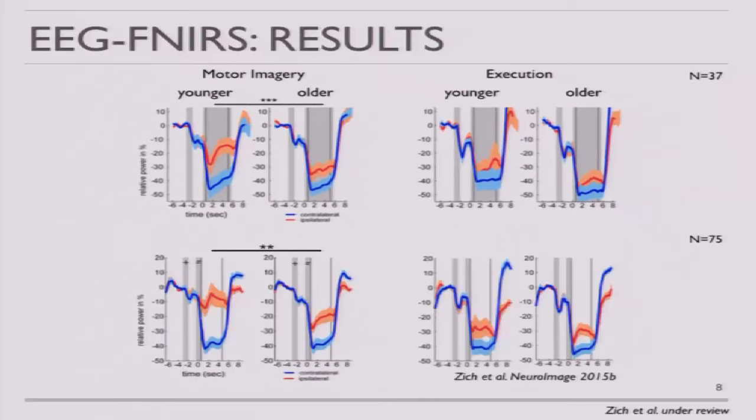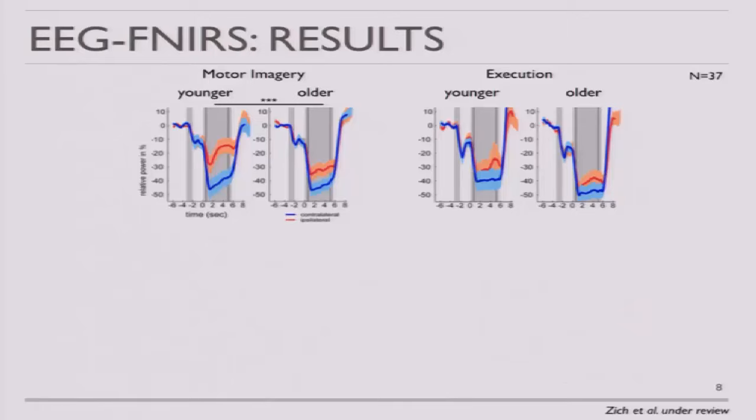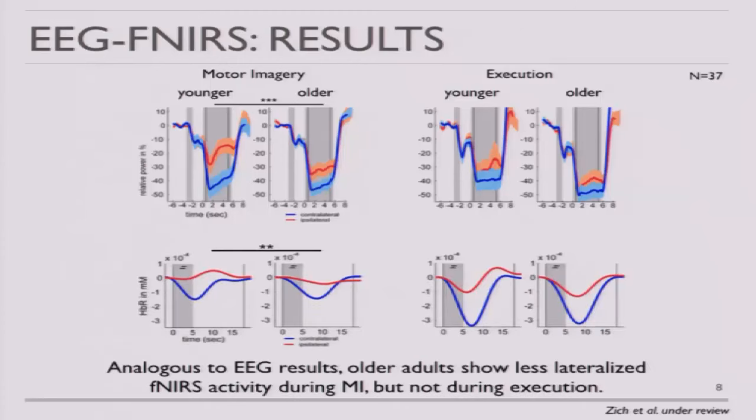But what about a second independent modality? So what about the fNIRS activity? And here we can see the fNIRS activity. We basically see the deoxyhemoglobin signal. And again, on the x-axis, we see time in seconds. The gray shaded bar indicates, again, the 5 seconds movement imagination window. And on the y-axis, we see the deoxyhemoglobin concentration changes. And again, the contralateral activity is displayed in blue, and the ipsilateral activity is displayed in red. And this is basically analogous to the EEG signal. So we see a stronger hemispheric lateralization in younger adults compared to older adults during imagination, but not during movement execution.